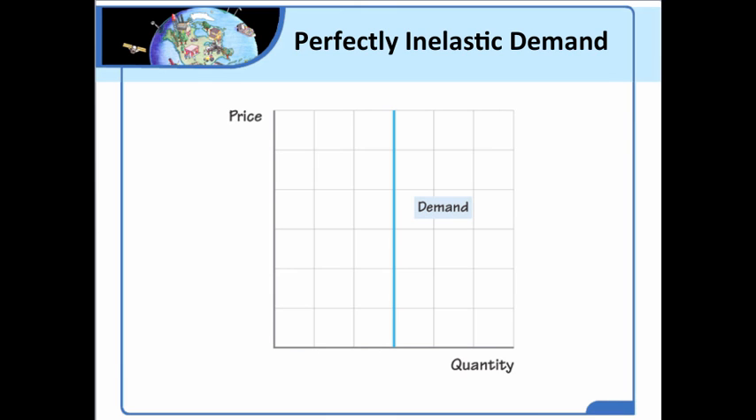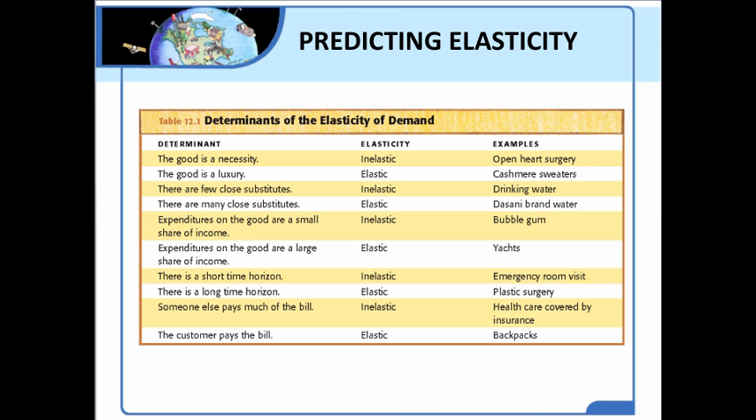Your demand won't drop, and if the price goes down, you're not going to buy any more because you're always buying the quantity that you need. So the quantity demanded for insulin would not change very much, and so we would say it's closest to being perfectly inelastic demand. But there are very few things that would have perfectly inelastic demand.